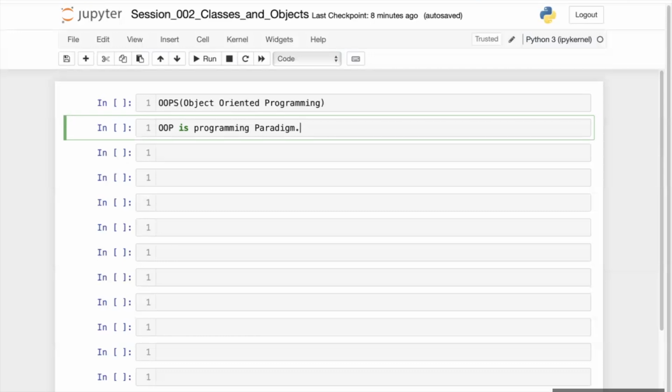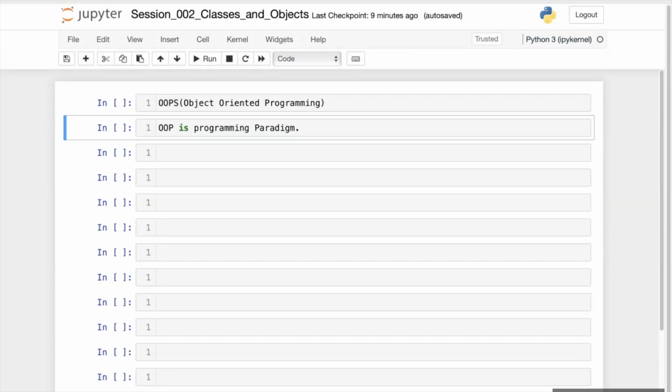Fine. What is this programming paradigm? It's a way of doing programming which is extremely useful and is the default way whenever we are doing any real-time project.